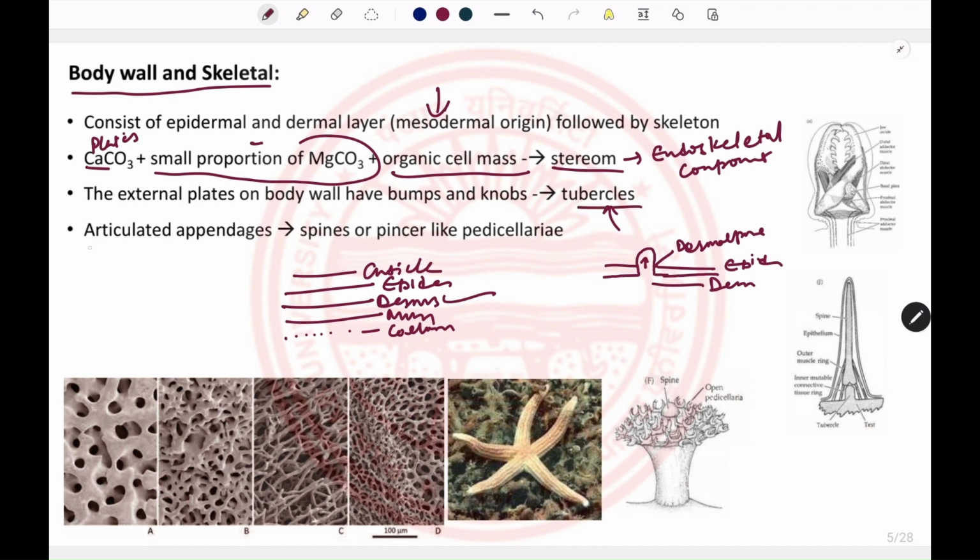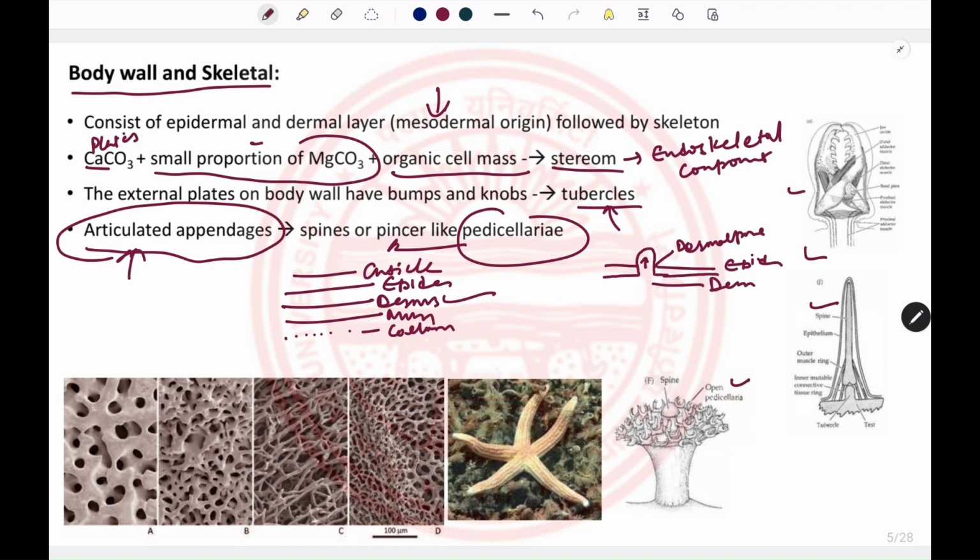These tubercles can have articulated appendages on their top. They could be spines or they could be pedicellariae. These pedicellariae are of pincer shape, and they can be open or closed.